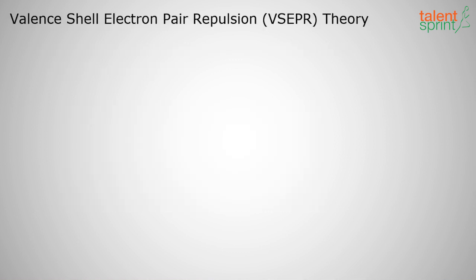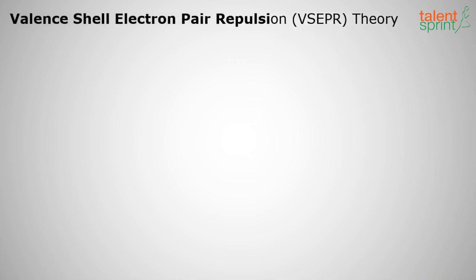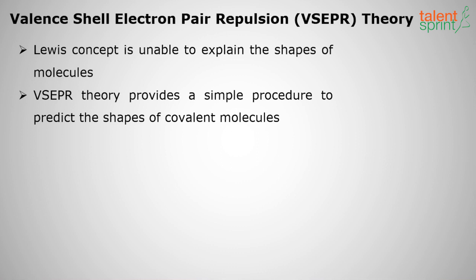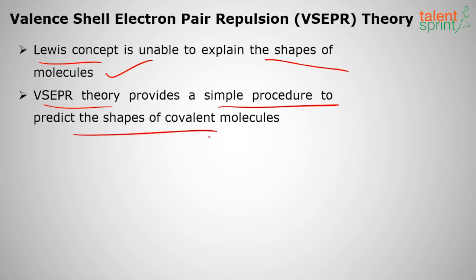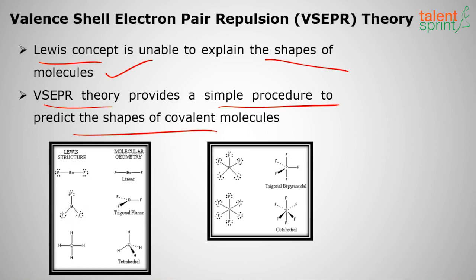Moving on to the next theory, the second one after the Kössel-Lewis approach. The second is the valence shell electron pair repulsion theory, VSEPR theory. It says the Lewis concept explains only the bond formations, but it doesn't explain the shapes of the molecules which are formed. So VSEPR theory explains how the shapes are formed, or the different shapes associated with the bond formations.